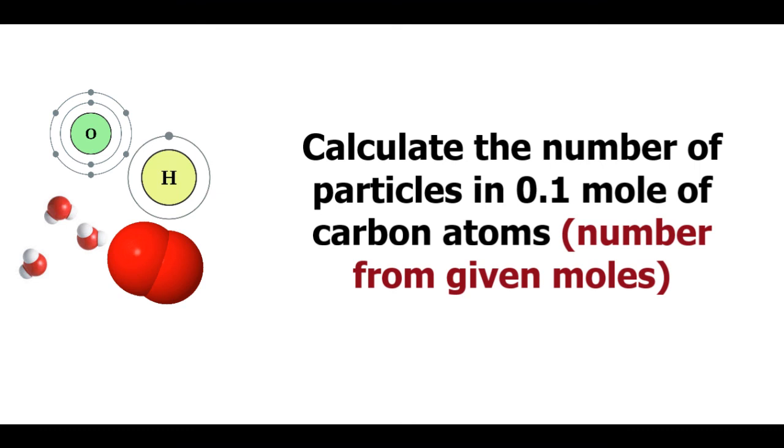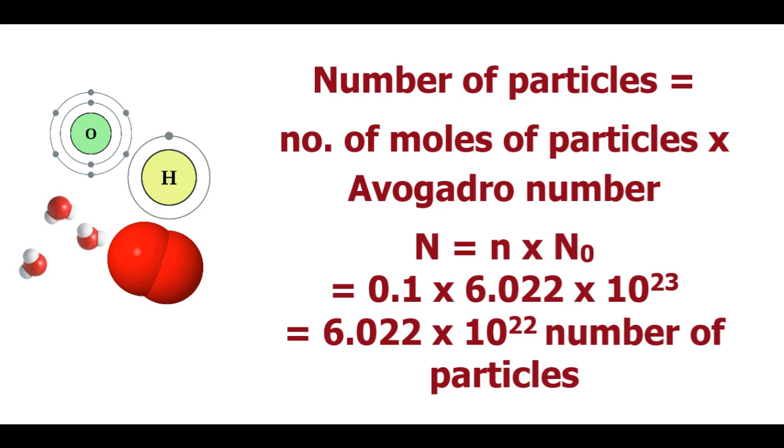Next, you have to calculate the number of particles in 0.1 mole of carbon atoms. This is number from given moles. So number of particles, which here are atoms, is equal to number of moles of particles into Avogadro number.